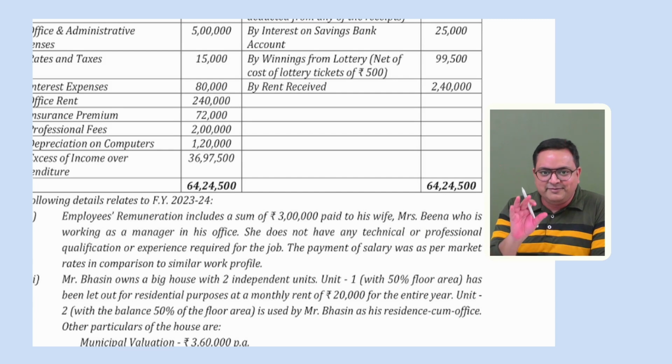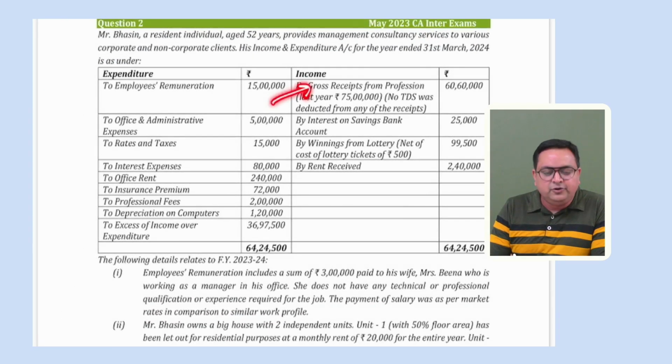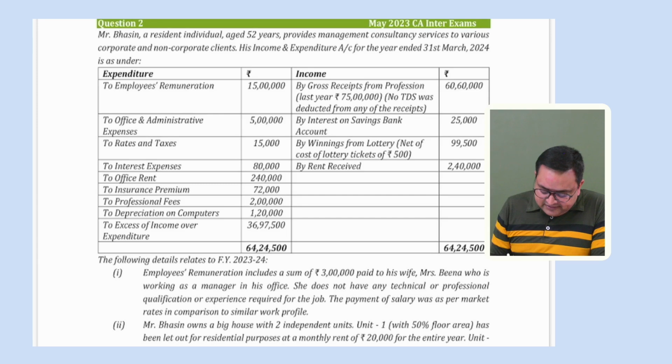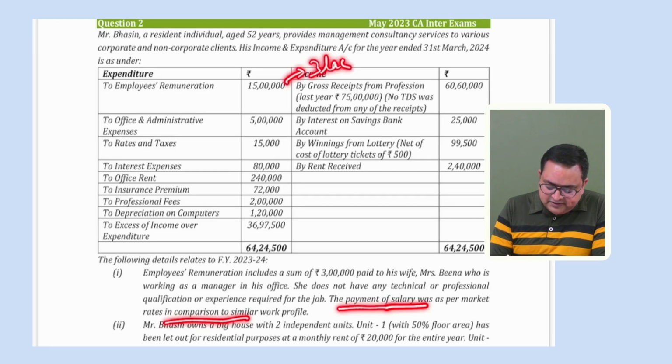You understand? Do you remember that chapter, clubbing? The payment of salary was as per the market rate in comparison to similar work profile. Very nice. First of all, we understand that whenever you make a payment to a related person, first we have to see whether it is made as per the fair market value, or in excess of fair market value. So here they have already mentioned that the payment of salary is as per the market rate. So 3 lakh rupees is as per the fair market value.